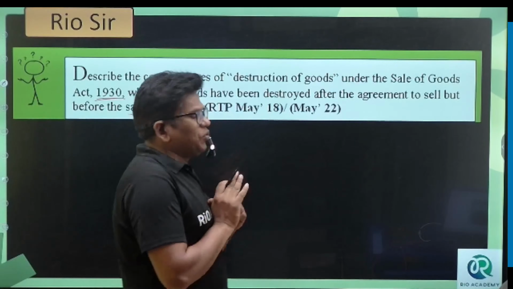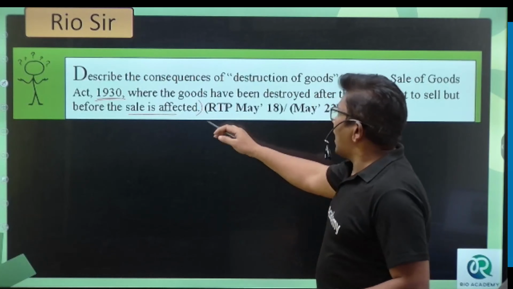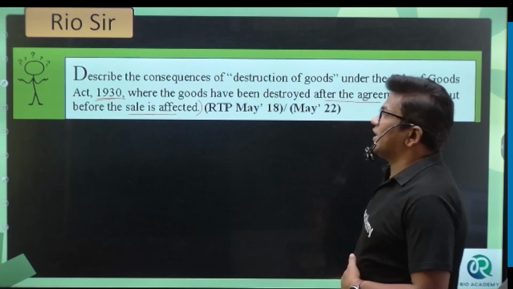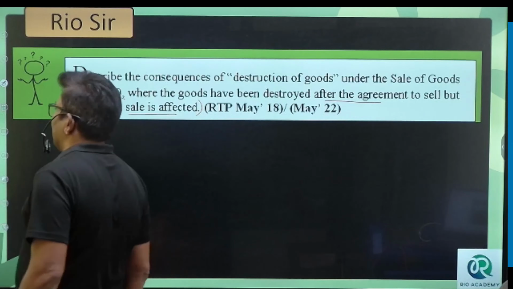Destruction means goods have been spoiled after the agreement to sell, but before the sale is effected. Now, bacho, very important discussion we are doing here. Just have a look.